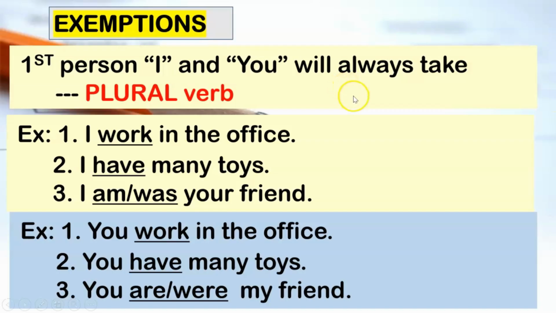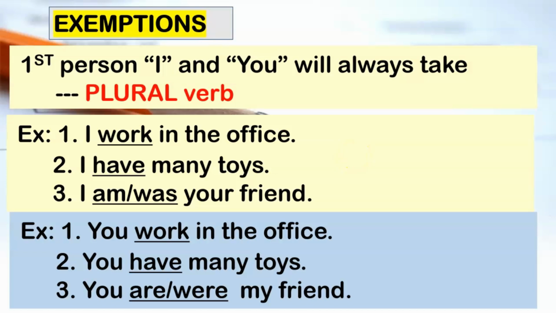Exemptions to rule number 1. First person I and you will always take plural verb. Example, I work. I is first person, so it should always be plural verb, meaning no S. I work in the office.